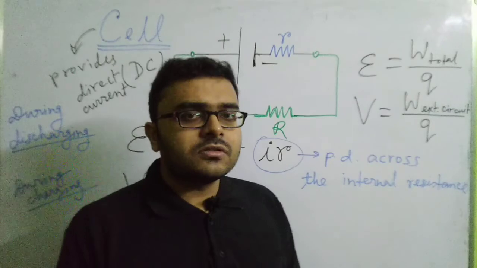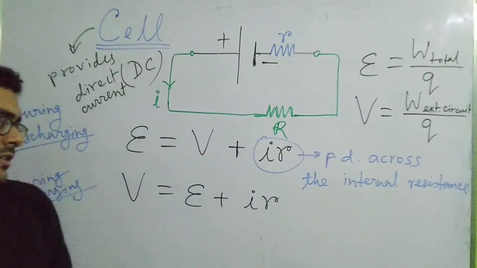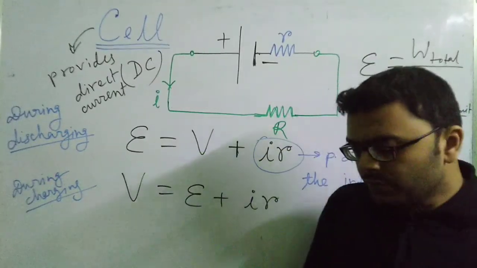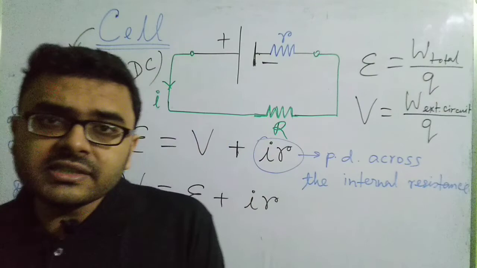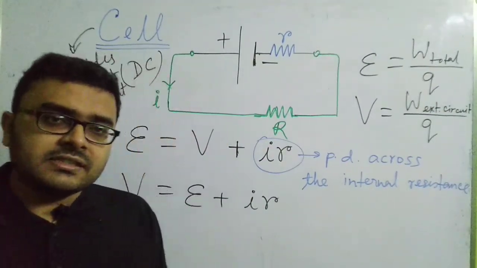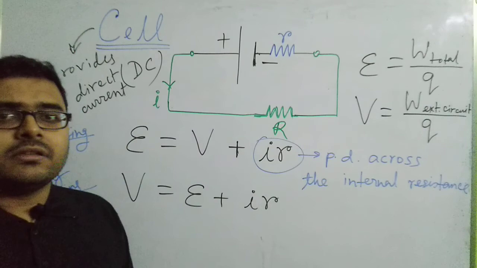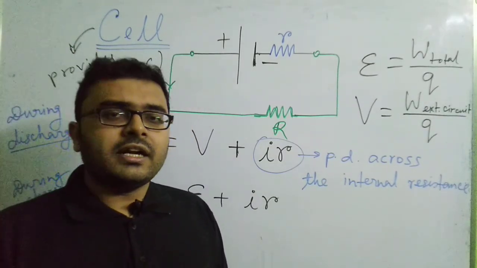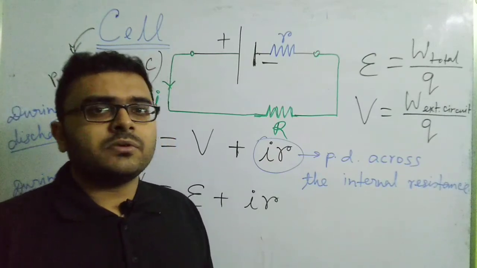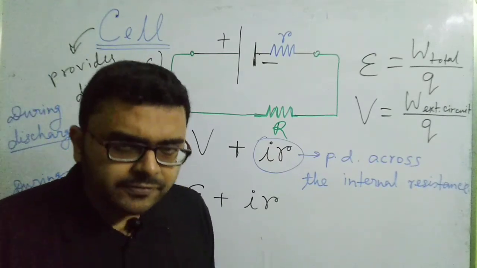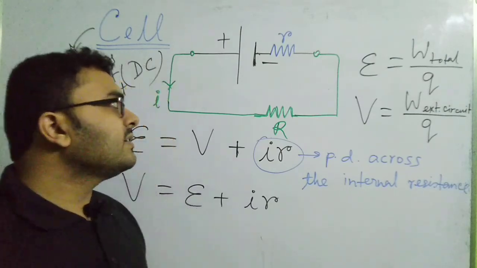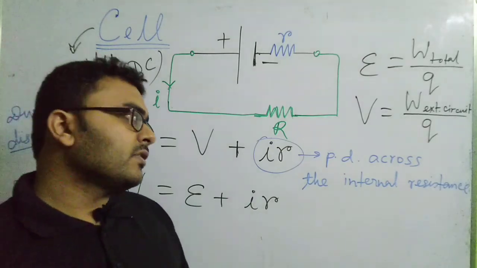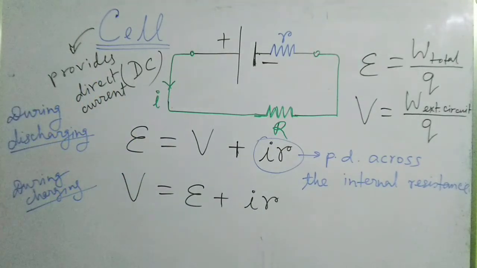Okay, so today we will be stopping here. In the next class, we will be discussing resistance, a very important concept. By now you have learned what current is, what potential difference is, what potential is, and you have a very brief concept about the cell, its EMF, its terminal voltage, and that there is some internal resistance. We will be discussing this in the next class. So these are the concepts that we have learned till now.